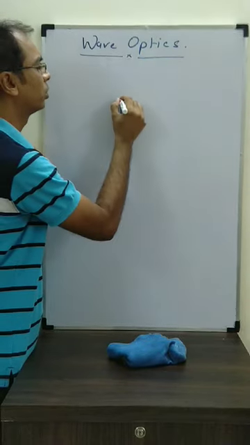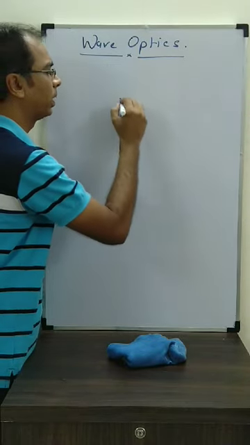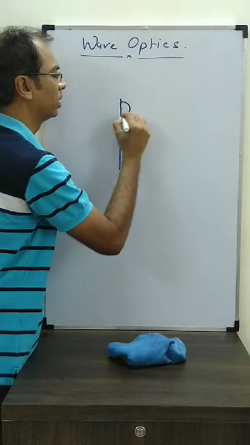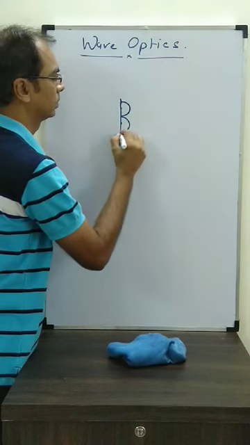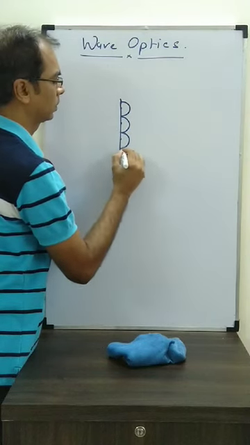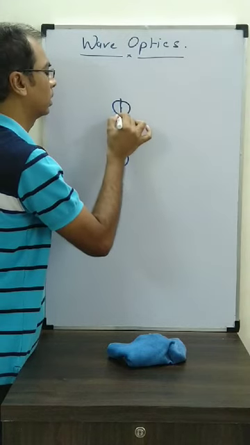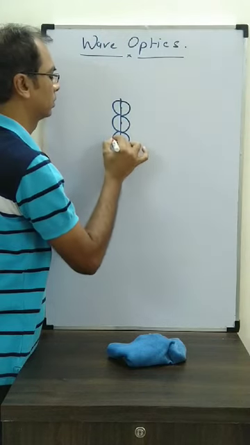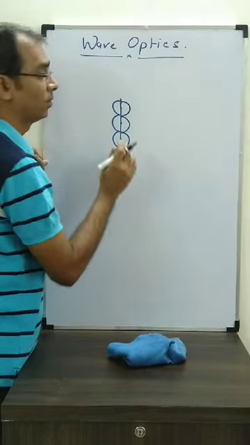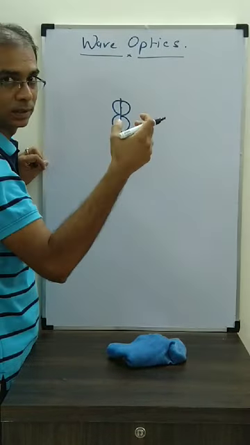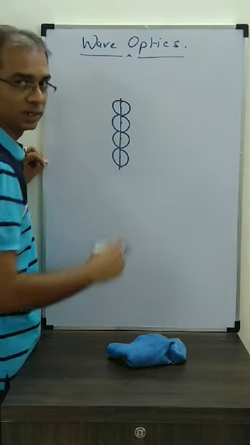So in these sources, how will the energy be propagated? I am going to make wavelets over here like this. These are the wavelets. Same way on this side also. Same way along the positive z-axis and negative z-axis.